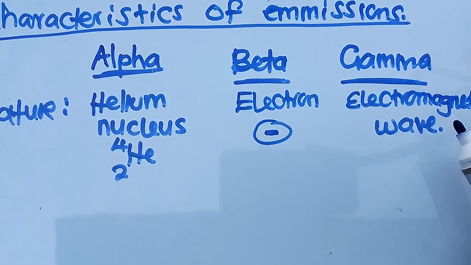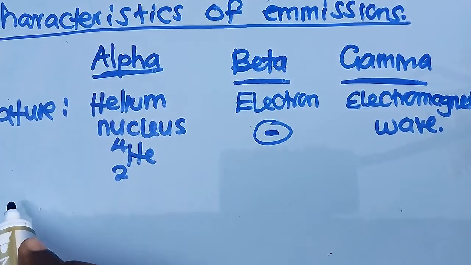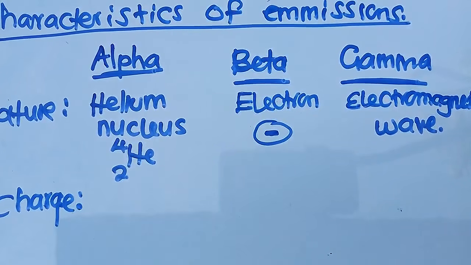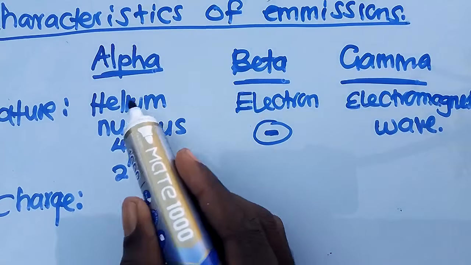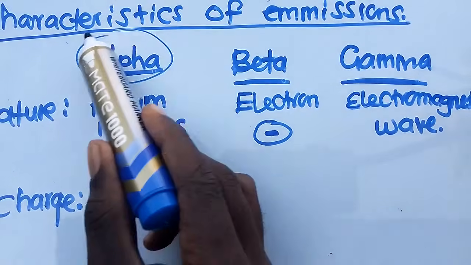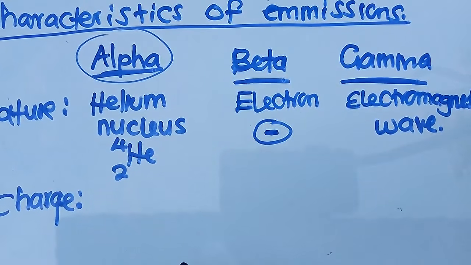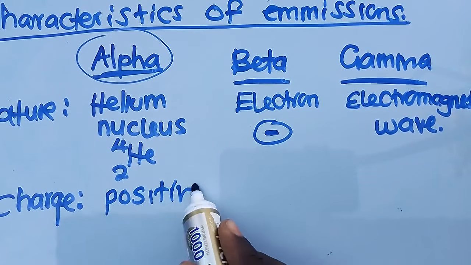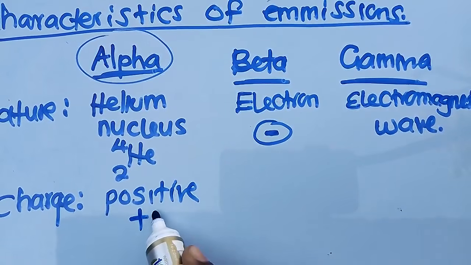Now, let us go to the charge. What is the charge of these three? So, we focus on the charge. What is the charge of alpha here? The charge of alpha is positive. The charge of an alpha particle is positive, which is positive 2.